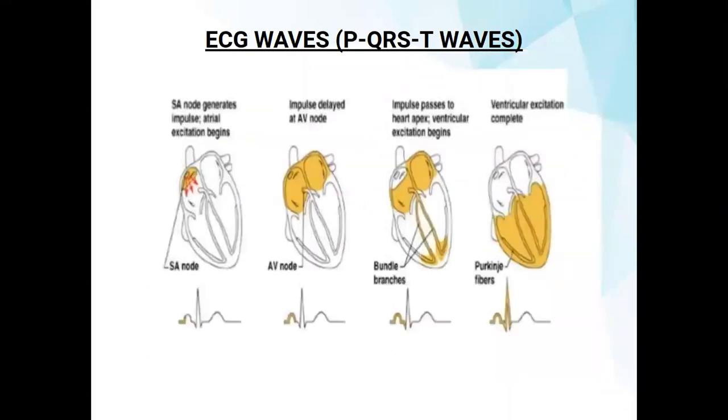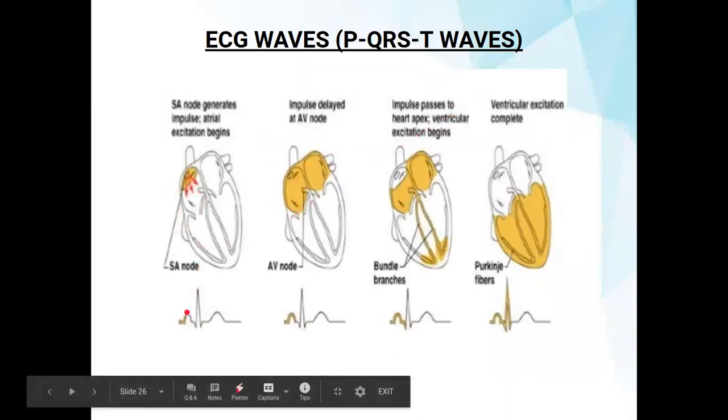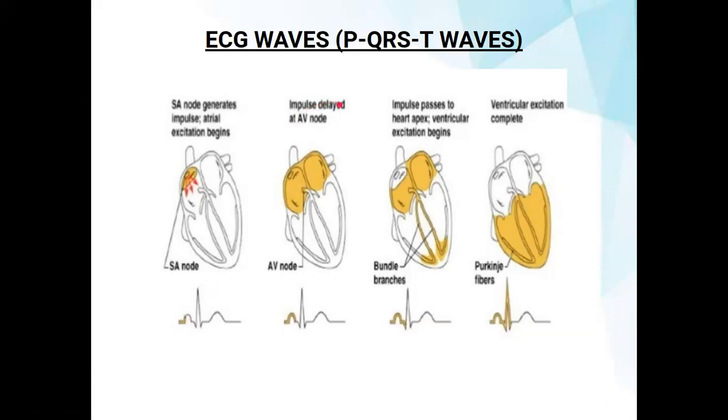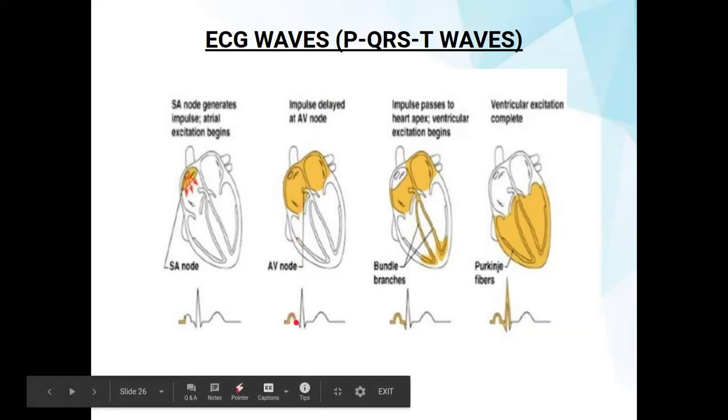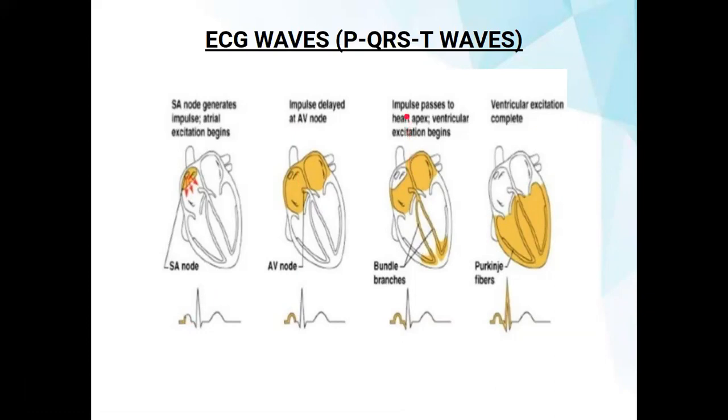So how does conduction take place? When the SA node starts conducting, the P wave starts to be produced. But the impulse is delayed at the AV node, and when conduction reaches the AV node, the P waveform is almost completed. Then the impulse flows through the bundle of His, the right and left branches, and the Purkinje fibers, completing the full flow.